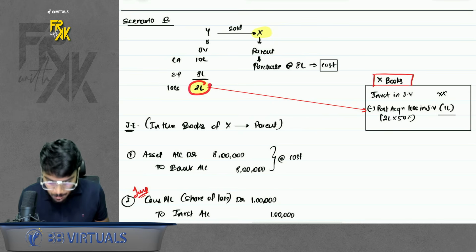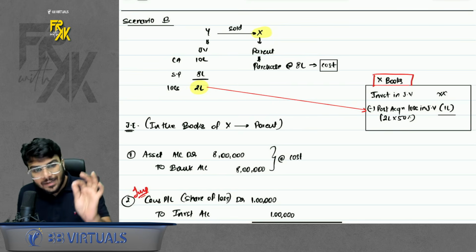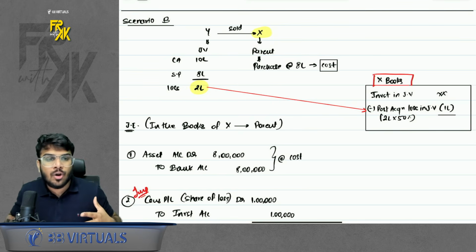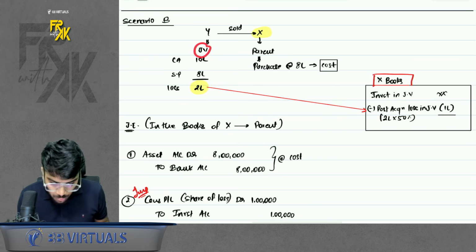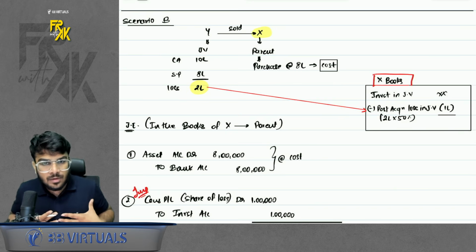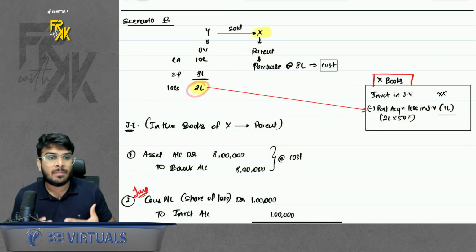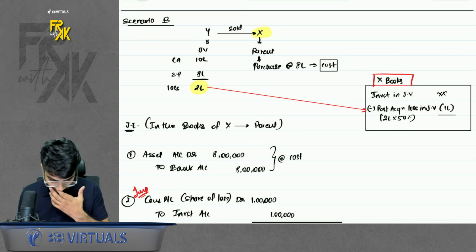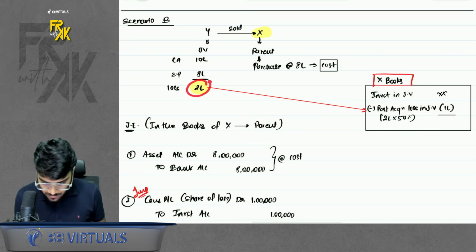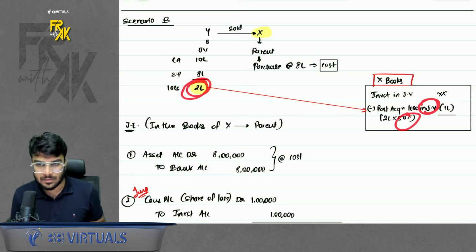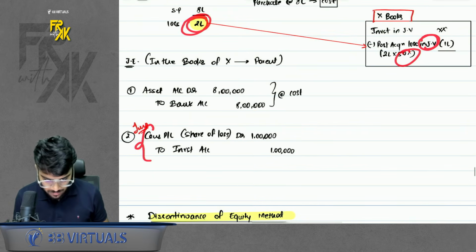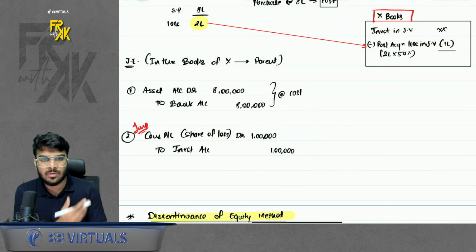One extra entry will come. Because the joint venture has booked a loss, whatever the joint venture books, I will record my share of it. If the joint venture booked a profit, I will record my share of profit. If the joint venture booked a loss, I will record my share of loss. So here one extra entry will come. Total loss was 2 lakhs. My share is 50% in this. So I will record my share of loss. Because it is a loss, investment value goes down and record the loss.